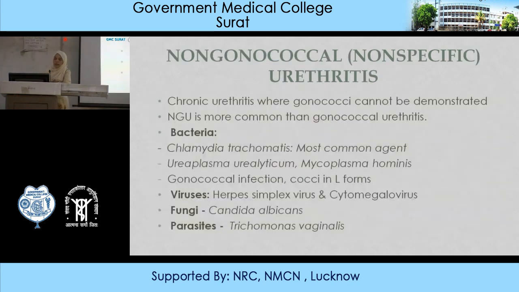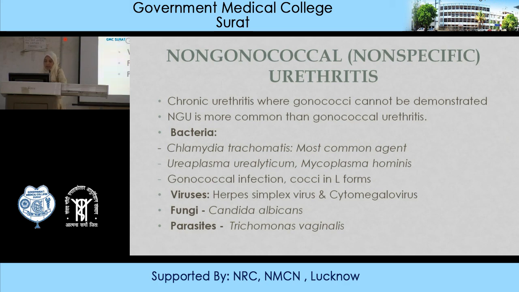The other entity is called non-gonococcal non-specific urethritis. It is sometimes asked in exams, so from the examination point of view it is important. It causes chronic urethritis where gonococci cannot be demonstrated. This NGU is more common than gonococcal urethritis. Chlamydia trachomatis is the most common agent. The others can be Ureaplasma urealyticum, Mycoplasma hominis, or gonococcal infection.